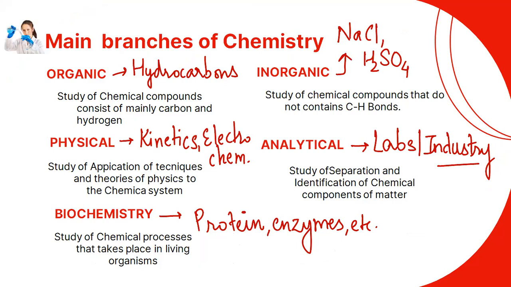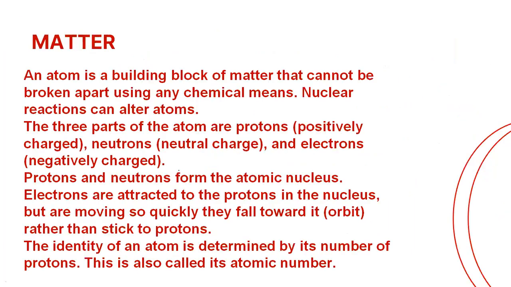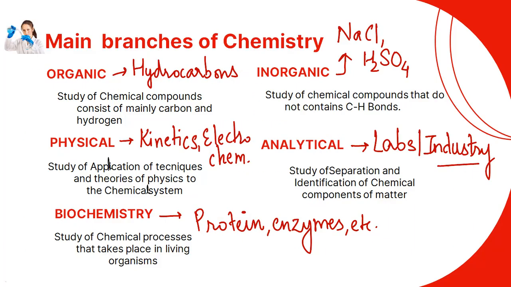Analytical chemistry is the study of separation and identification of chemical components of matter. Biochemistry is the study of chemical processes that take place in living organisms, like proteins, enzymes, etc. Okay, so this is lecture 1.